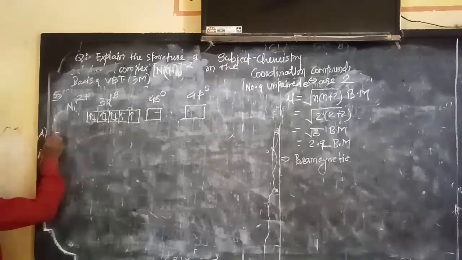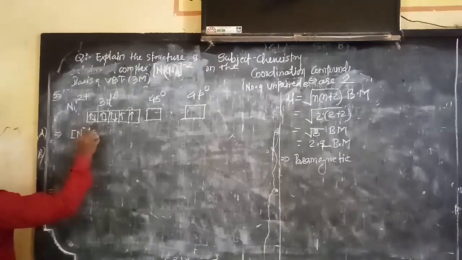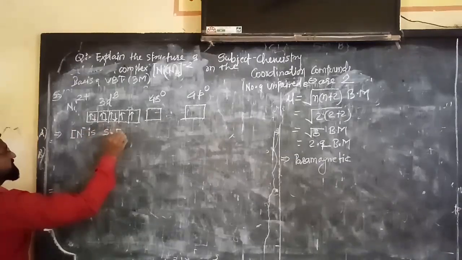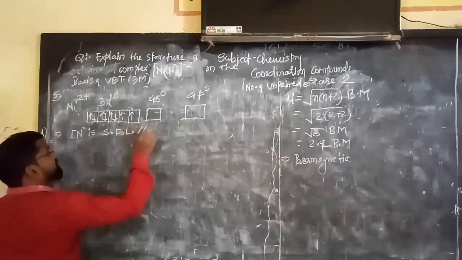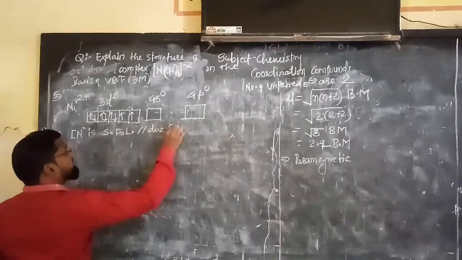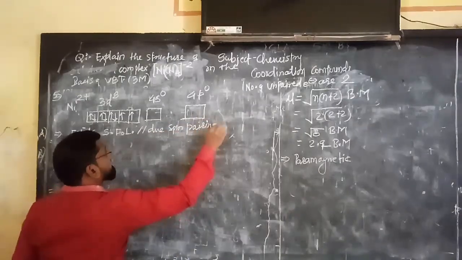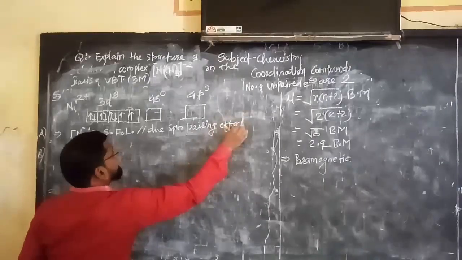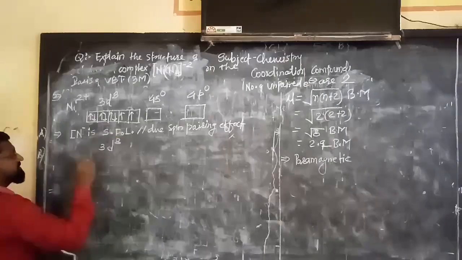But what happened here? Here CN minus is a strong field ligand. Therefore, due to the spin pairing effect, we will get such a type of drama.